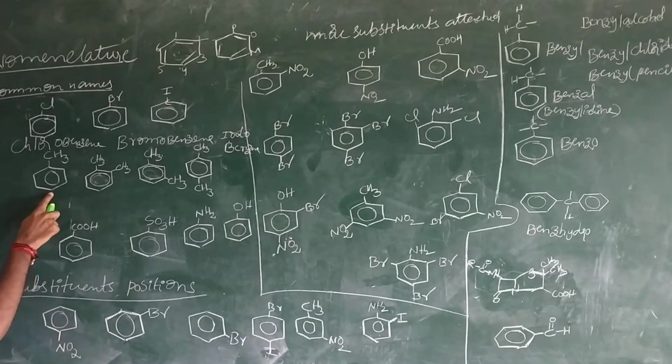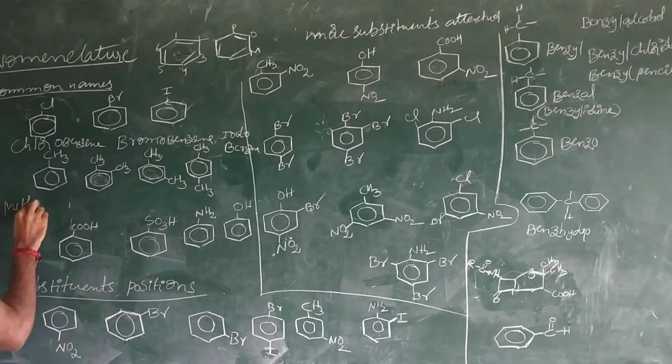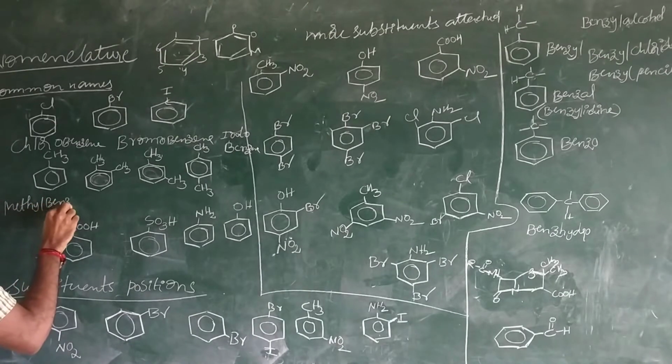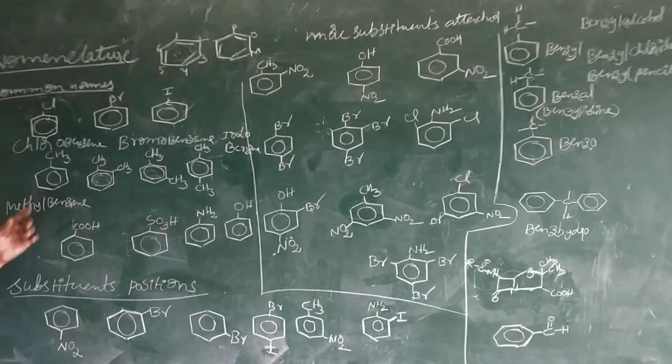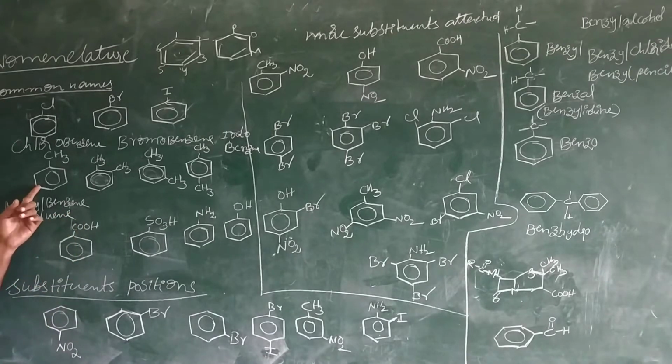So this one is methylbenzene. This one is the substituent group. But methylbenzene, its common name is toluene, T-O-L-U-E-N-E. The common name for this one is toluene.